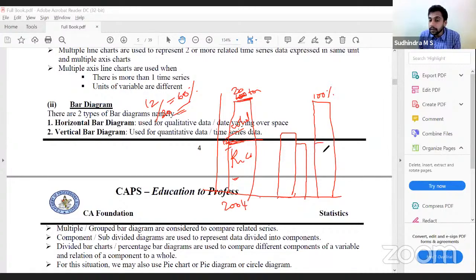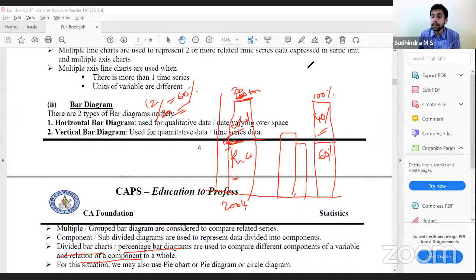So I'll plot 60% as rice and 40% as wheat. That is the divided bar chart or percentage bar diagram. They are used to compare different components of a variable in relation to the whole.